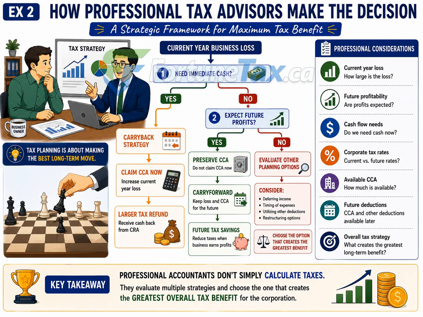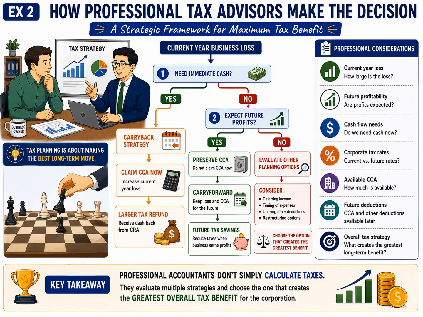Once the loss has been calculated, the accountant starts asking a series of important questions rather than immediately claiming every available deduction. The first question is simple. Does the corporation need immediate cash? If the answer is yes, then recovering taxes paid in previous years may become the highest priority. In that situation, claiming available capital cost allowance can increase the current year's non-capital loss.